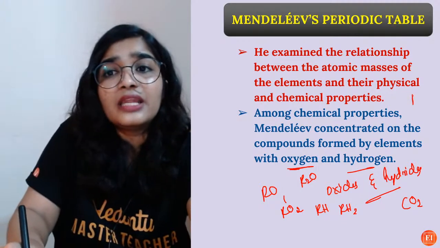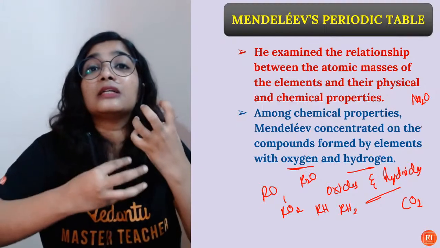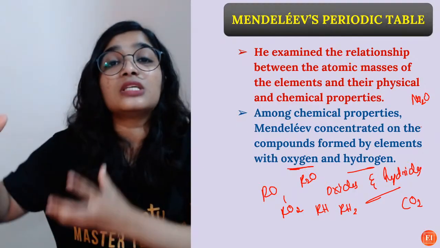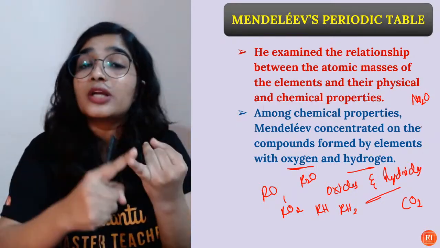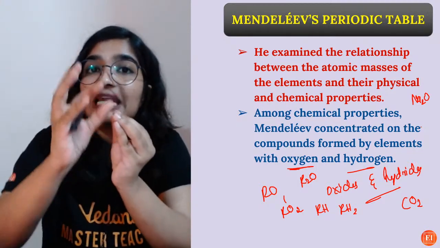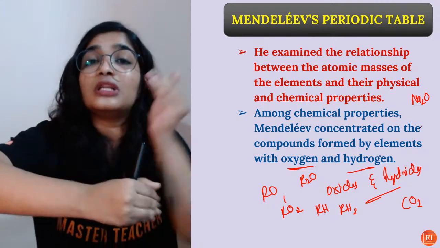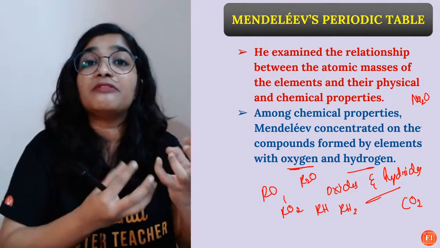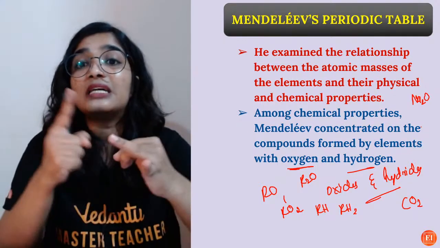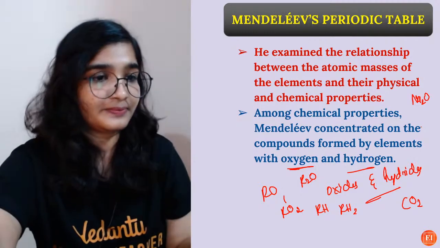Na is Na2O. It depends on how the element reacts with oxygen and hydrogen, what kind of oxides and hydrides were formed. If the elements combined with oxygen and hydrogen in a similar manner, giving similar types of oxides and hydrides, he put them into the same group.